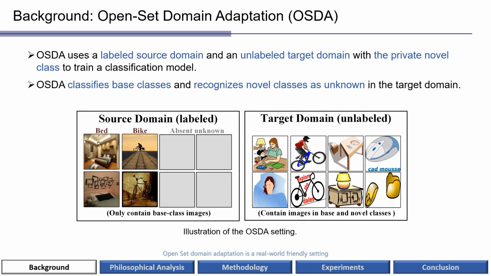Open-side domain adaptation is a real-world friendly setting to simulate the learning of the novel class and the novel domain. In the training stage, we consider a labeled source domain and an unlabeled target domain, where the target domain has private novel class samples. In the inference stage, we aim to classify the base classes and identify the novel classes as unknown in the target domain.